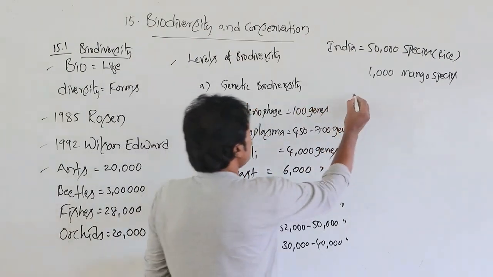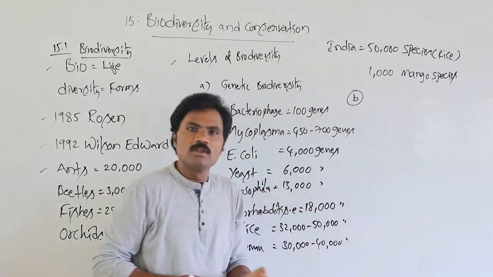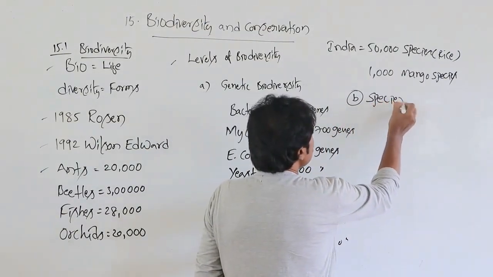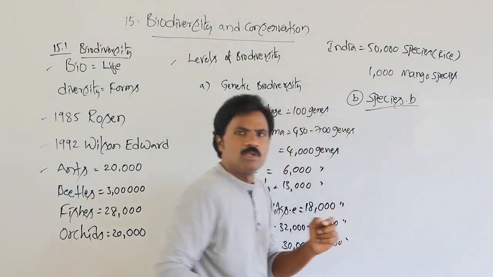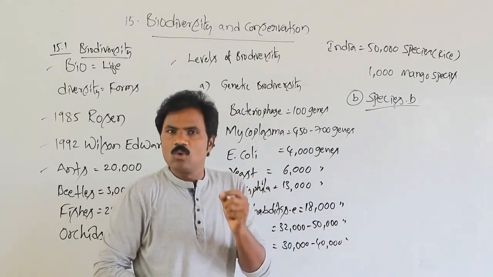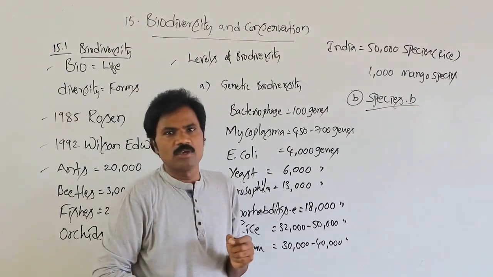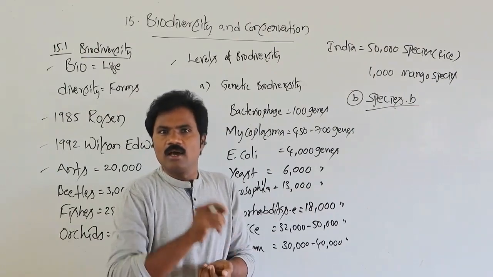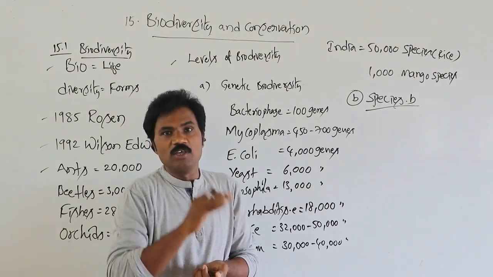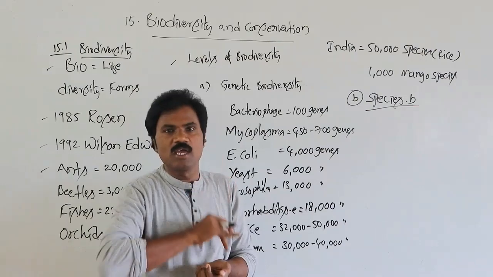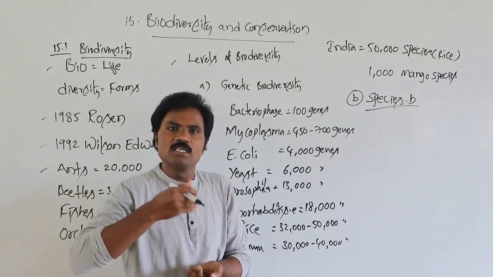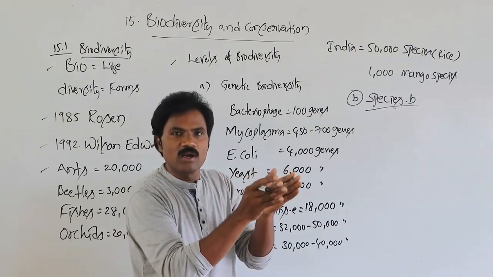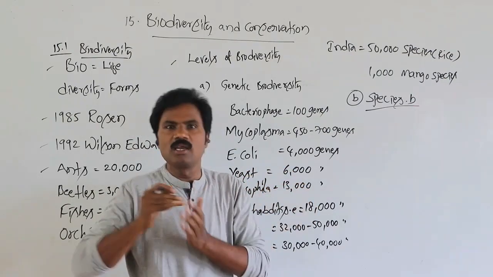Then what about the second one? The second type of biodiversity is species biodiversity. That means in one specific area, a certain species richness is present. It also depends upon climatic condition, weather, as well as pollution. Depending on the environmental conditions, the species richness must be variable. One area has one type of organisms compared to another area.